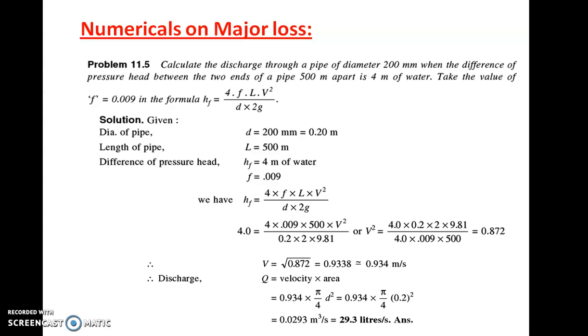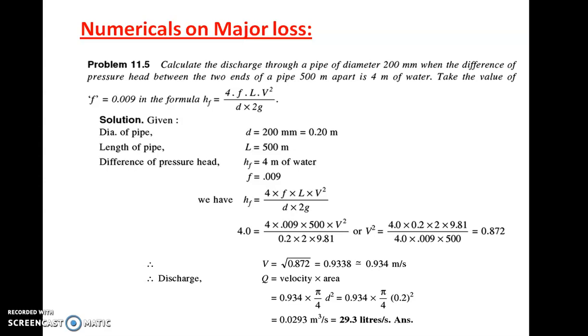Now in this formula we have been given the value of coefficient of friction as a ready-made value. In most of the cases it is not given. You have to calculate the value of f by using the formula either for laminar flow or turbulent flow. For that, first you have to calculate the Reynolds number. But in this you have been given the value of small f as a ready-made value. Put that value of small f in the given formula. Here you have to calculate the velocity v, because the aim of the numerical is to calculate the discharge through the pipe, and discharge is given by area into velocity. So first you have to find velocity.